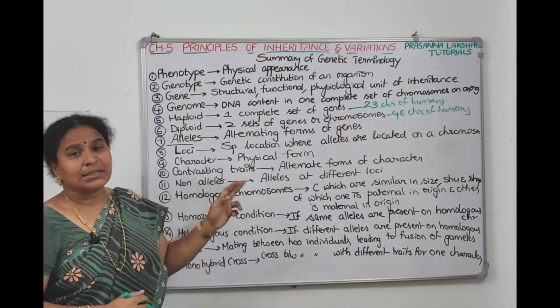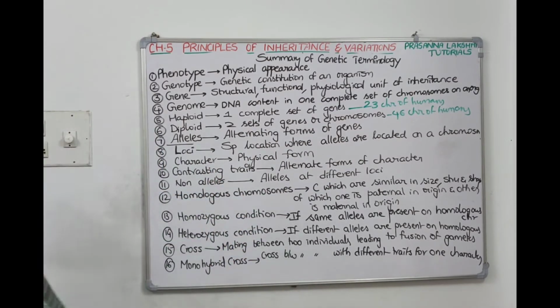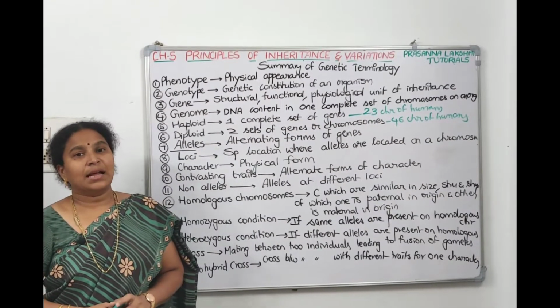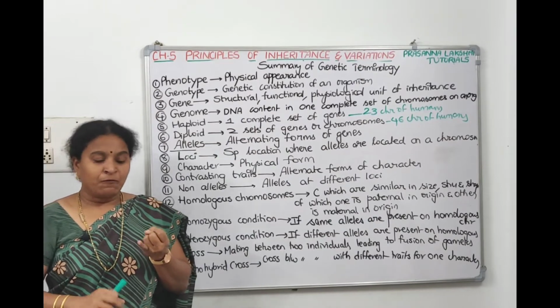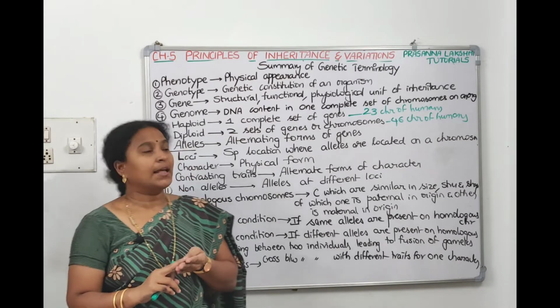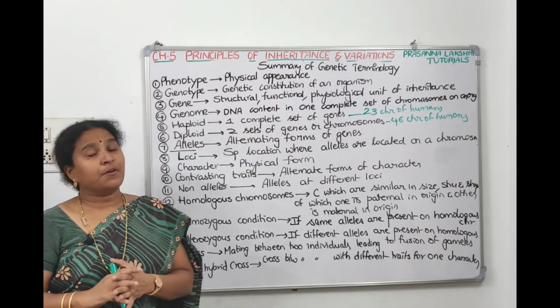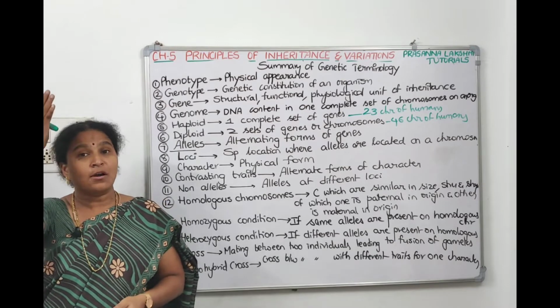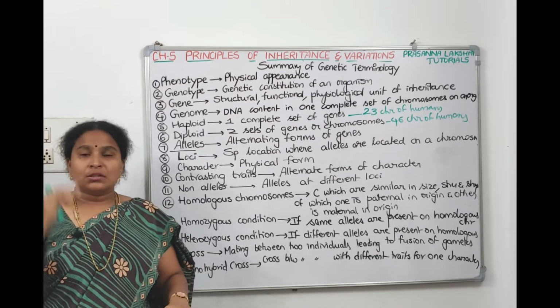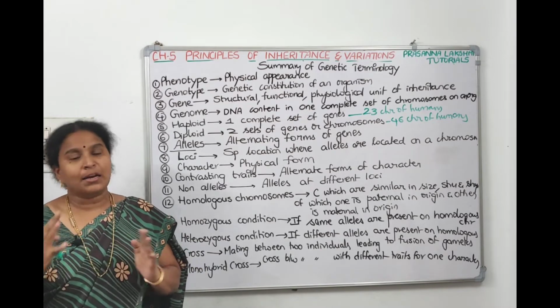Now character. Character is a physical appearance. It is a physical form. If you take the pea plant, height is a character, flower color is a character, seed shape is a character, seed color is a character. So they are called characters. Now all the plants will not be of the same size. Some plants will be very tall, some plants will be dwarf. So tall and dwarf are different forms of a character. They're alternate forms of a character.